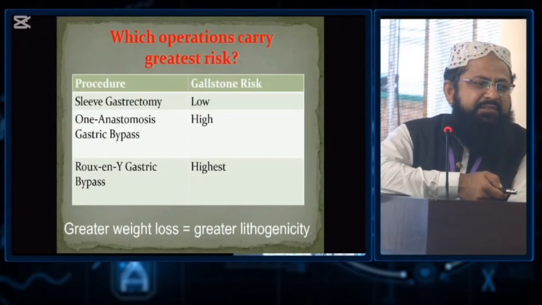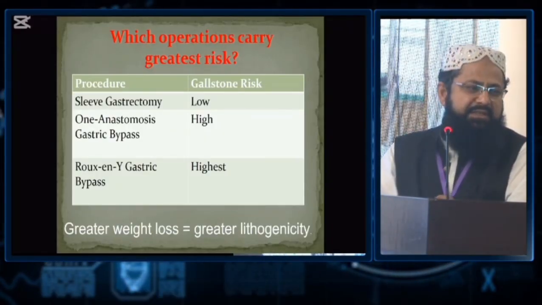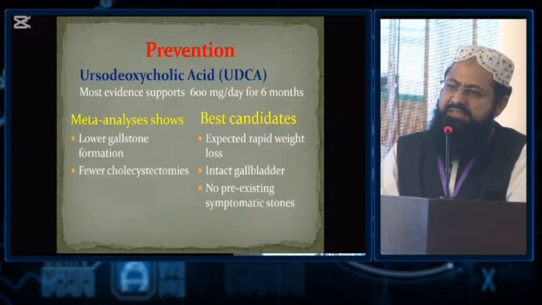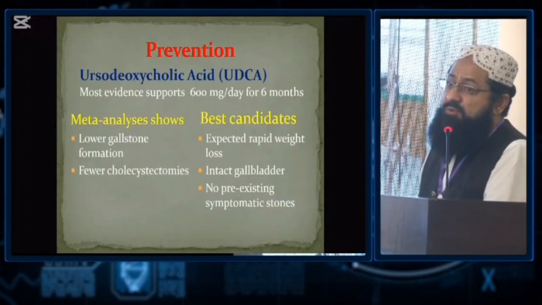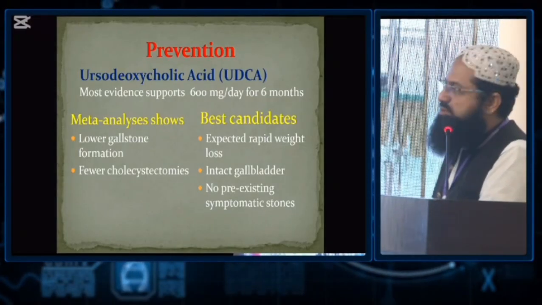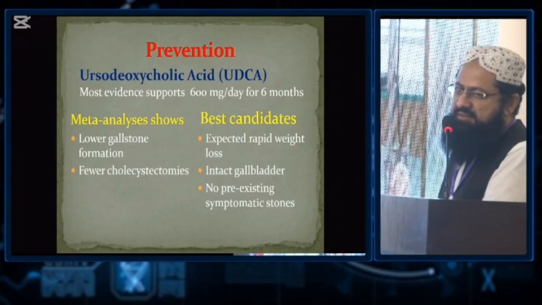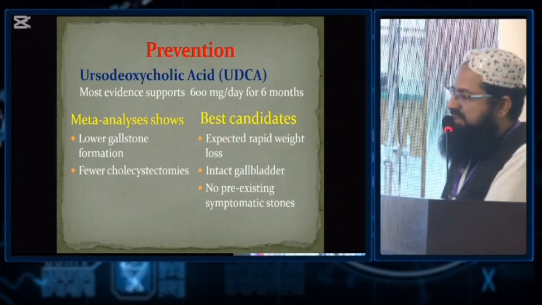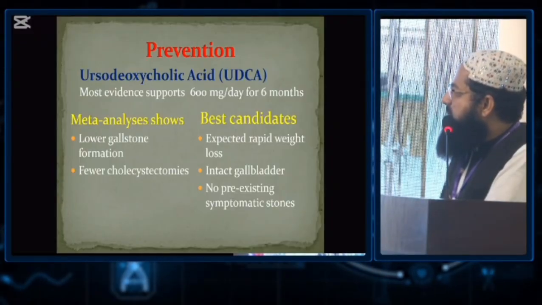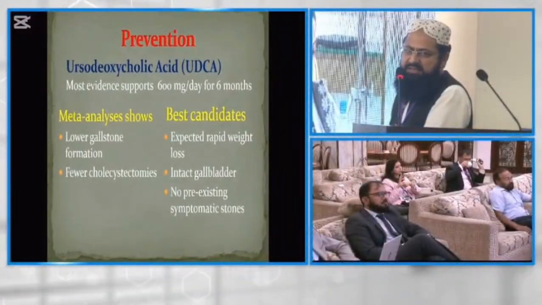Now we can see that sleeve gastrectomy has lower chances of gallstone formation, and the highest is Roux-en-Y gastric bypass. The greater the weight loss, the greater the lithogenicity. So how to prevent? These are the studies. I wonder if anyone has used ursodeoxycholic acid here in Pakistan or not. I have no experience with this, but the data suggest that if you give more than 600 milligrams per day for 6 months, this will decrease lithogenicity in the gallbladder.